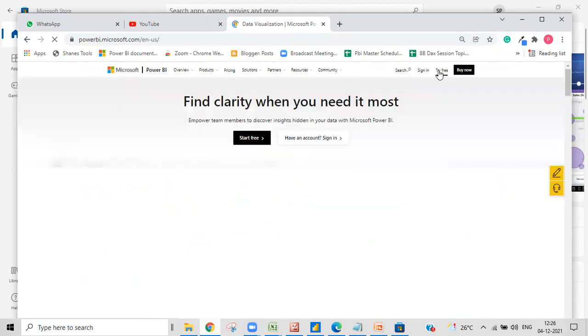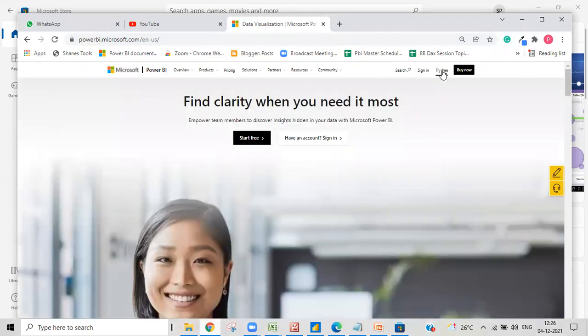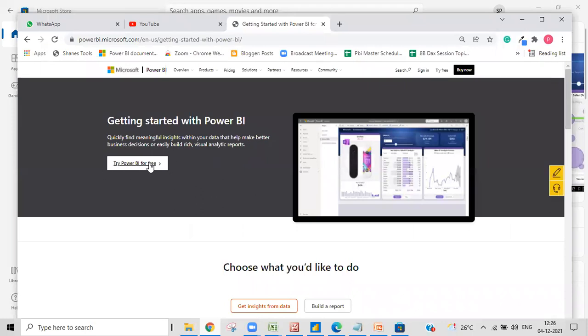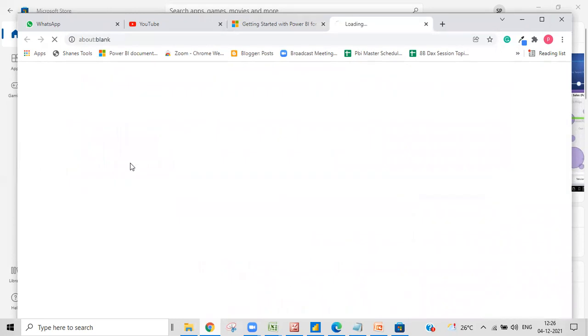From here, right click. So try free. Once you have done that, you'll get it onto your PC. That's it.